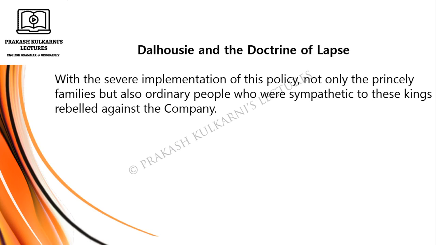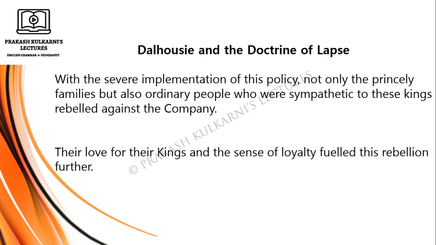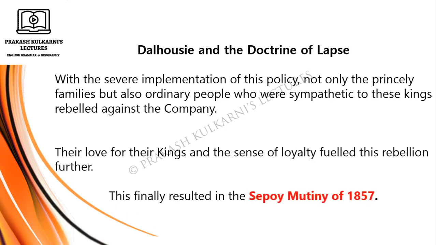With a severe implementation of this policy, not only the princely families but also ordinary people who were sympathetic to these kings rebelled against the company. Their love for their kings and the sense of loyalty fueled this rebellion further. This finally resulted in the Sepoy Mutiny of 1857.